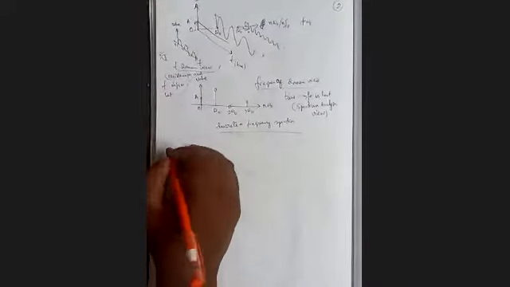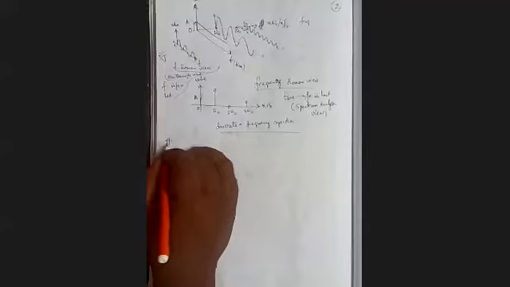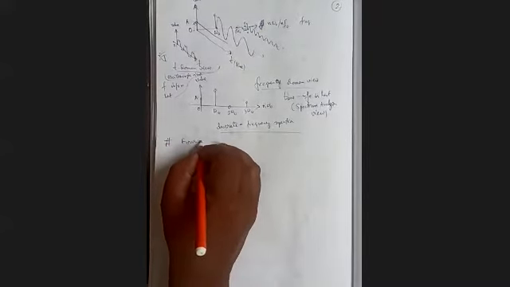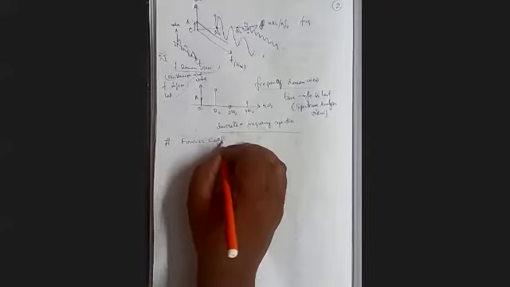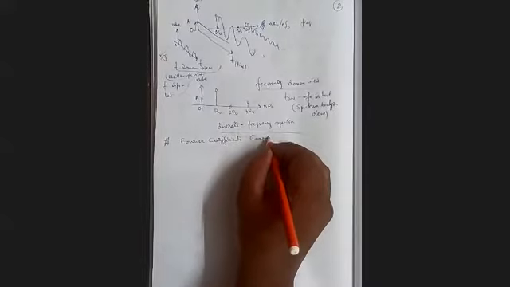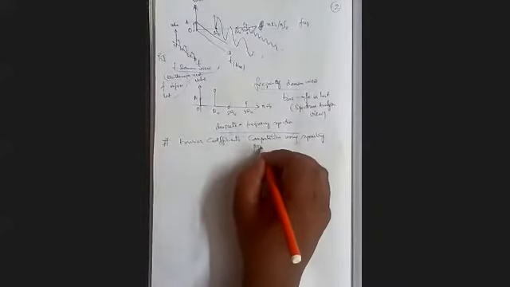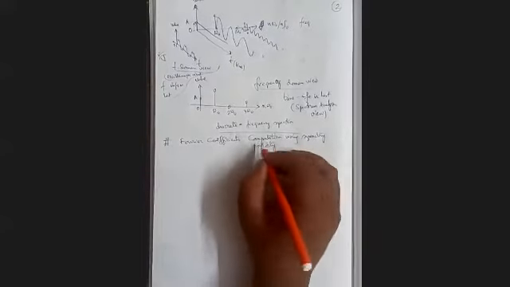So our table, its heading will be: Fourier coefficients computation using symmetry property. Computation using symmetry property.